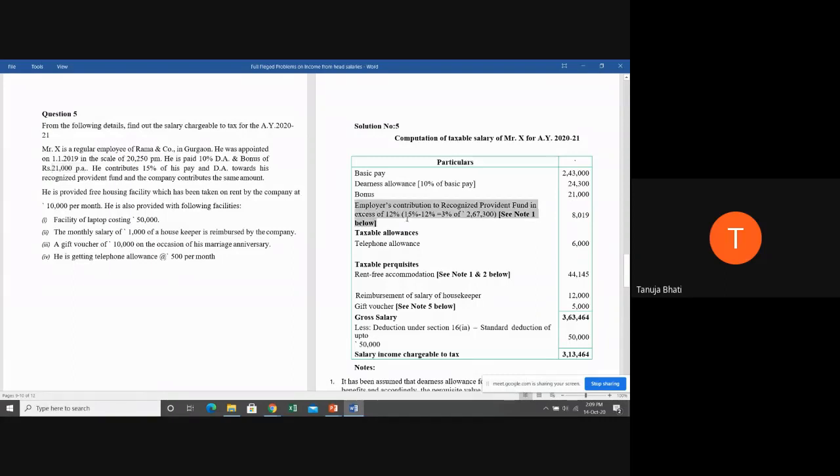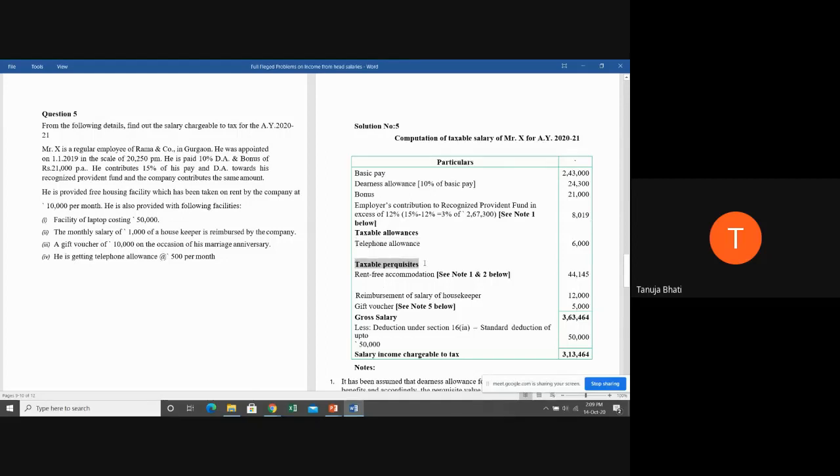Next, employer's contribution to recognized provident fund in excess of 12%. Now 15% and 12%. How much is the excess? 3%. But what is telling, he contributes 15% of his pay and DA, means basic pay plus DA. So here you have to add basic pay plus DA, and take 3% of that. So you get 8,019 rupees. Correct. Now taxable allowances mean you have telephone allowance 6,000 directly, 500 per month, so into 12.